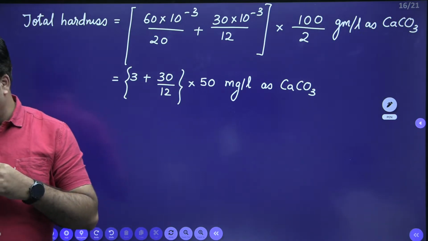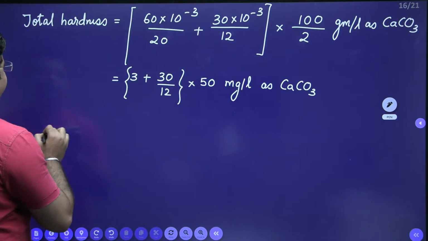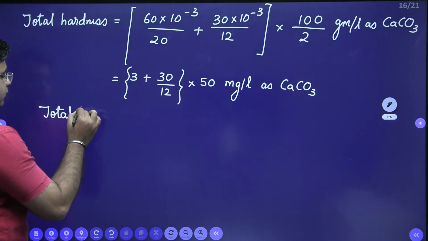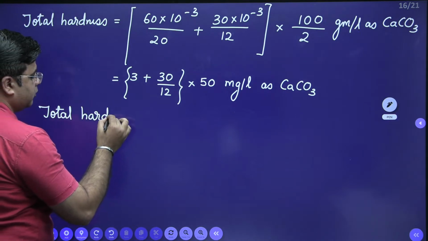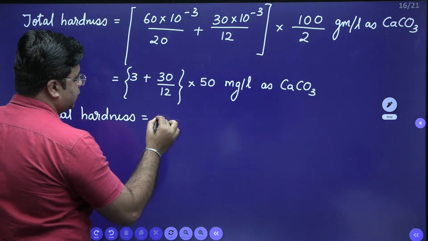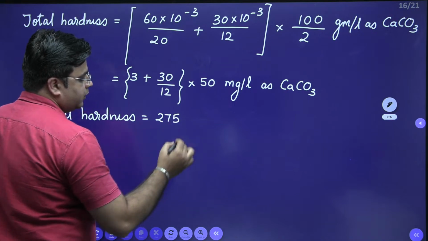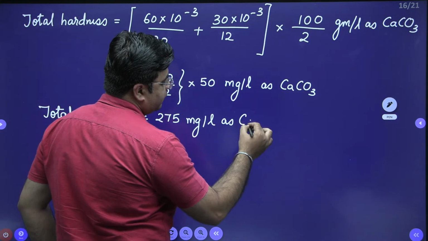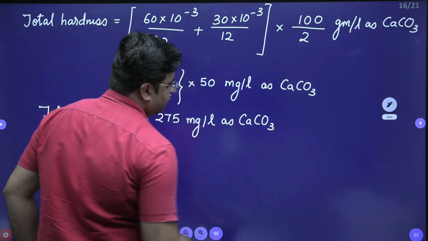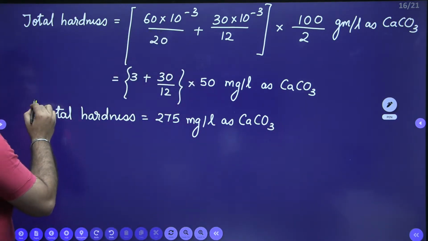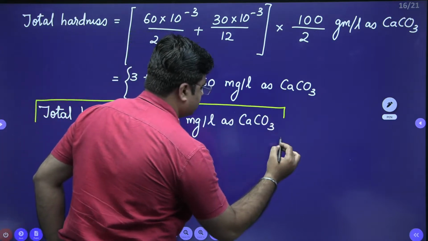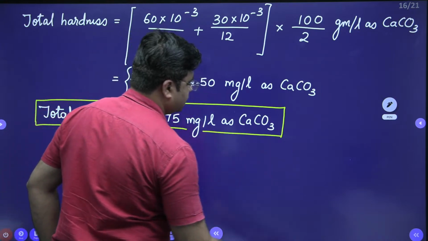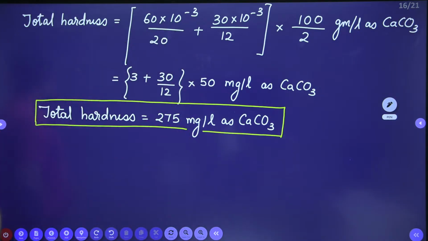So this comes out to be 275 milligram per liter. So total hardness comes out to be 275 milligram per liter as CaCO3. So this is the value of total hardness. This is how we have calculated the total hardness.